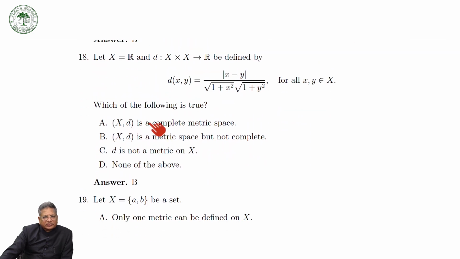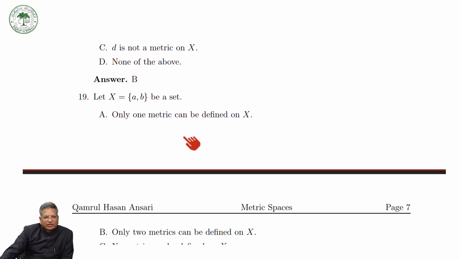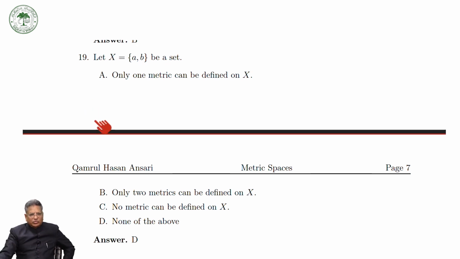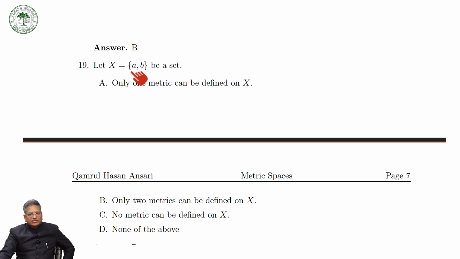Let's say X and D are defined in this way. Whether the dx is a complete metric, we will see later because completeness is not here, so I skip this one. And if X is the set consisting of 2 elements, then only one metric can be defined on X. Only 2 metrics can be defined on X. No metric can be defined on X. None of the above. You see that on every set, we can define many metrics, not only 1, 2.